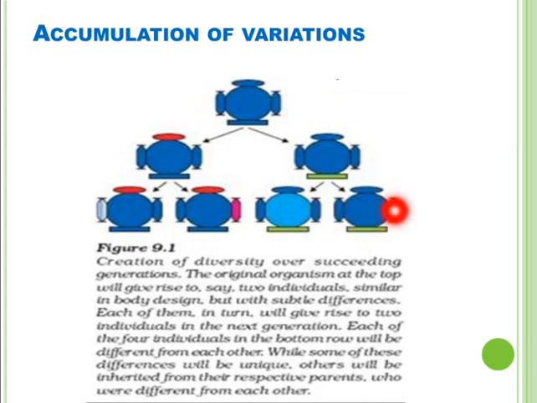In this way, the variations are passed on from one generation to another generation, and along with this, some new variations are also added on, and these get accumulated and passed on from one generation to another, and it leads to diversity over succeeding generations. So this is how variations lead to diversity among the organisms generation after generation.